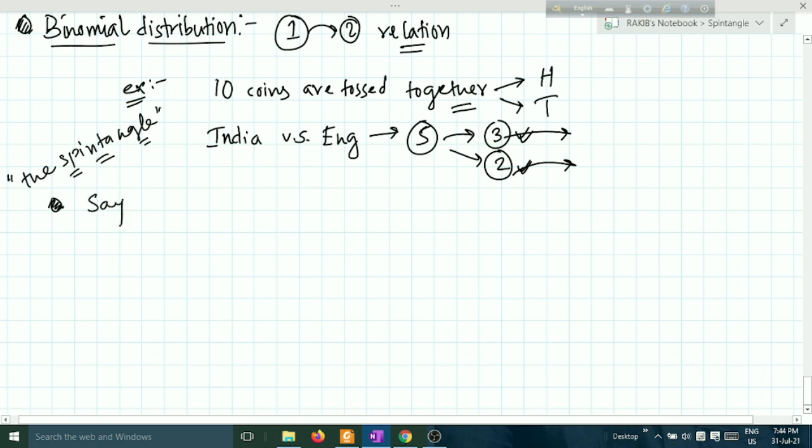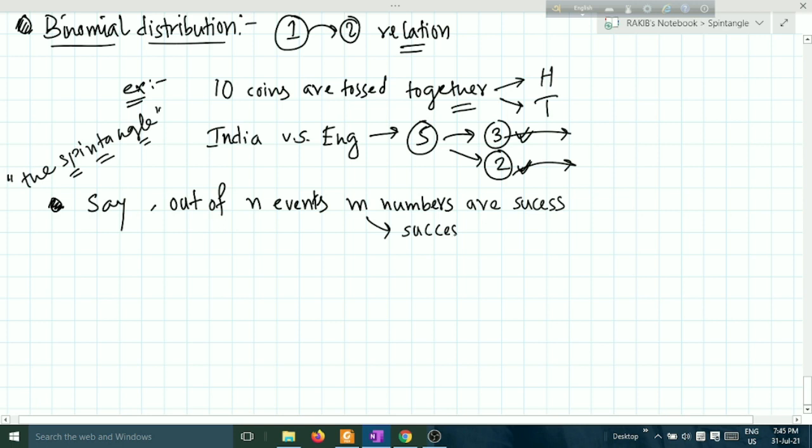Say out of n events, m are successes. What is m? Successes. You can relate it with the India-England match. There India plays n matches in total, and India succeeds in m matches.